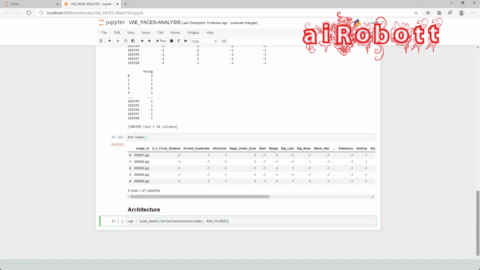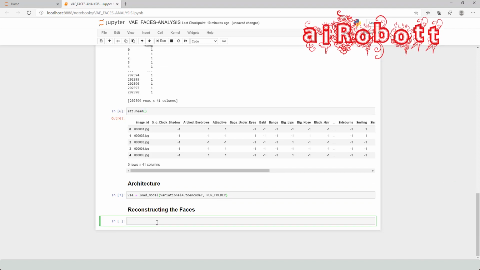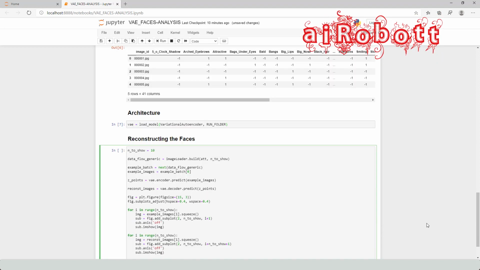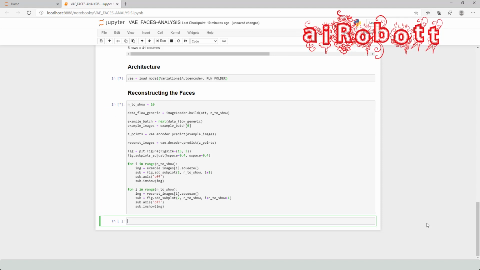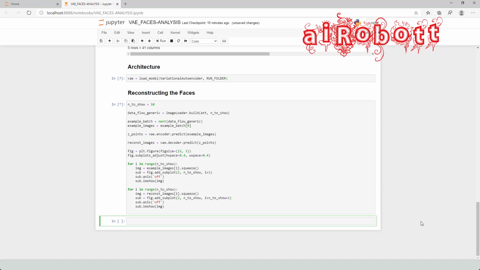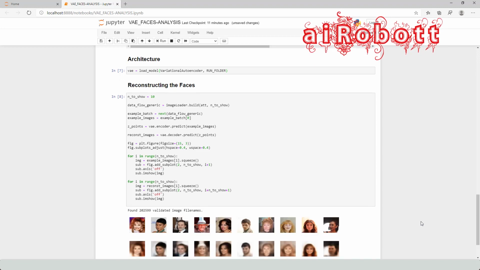Now we will build the architecture from the run folder by using parameters and weights, reconstructing cases. Now we will reconstruct the original cases from the variational autoencoder. Let's pass 10 sample images with labels to the variational autoencoder and we will get reconstructed images. First, it will validate all the images in the data folder. From that, it randomly selects 10 images for passing through the variational autoencoder. Its output is our required images.